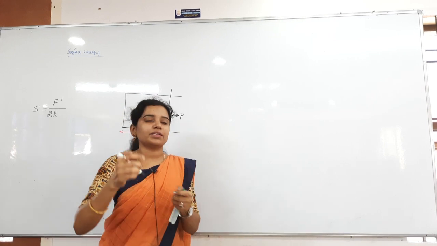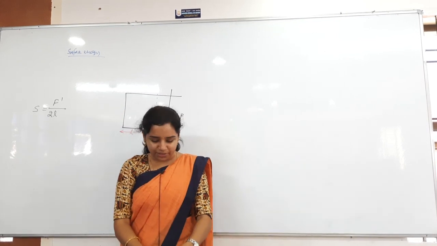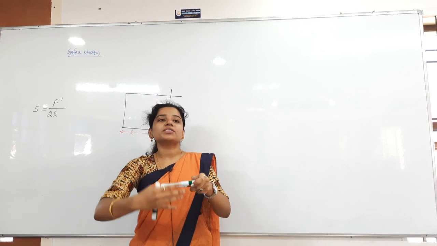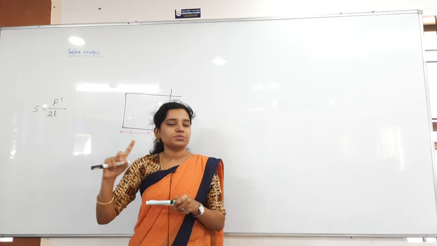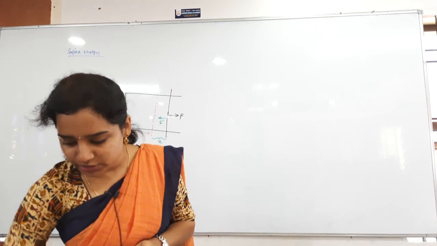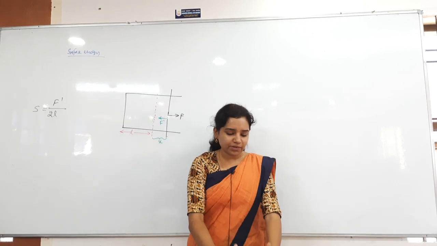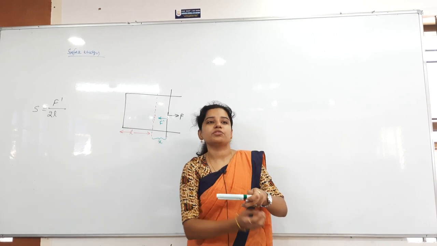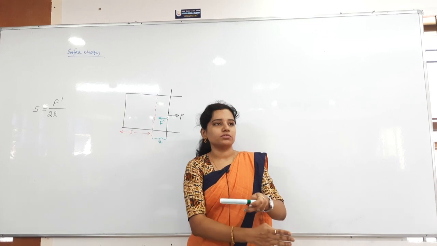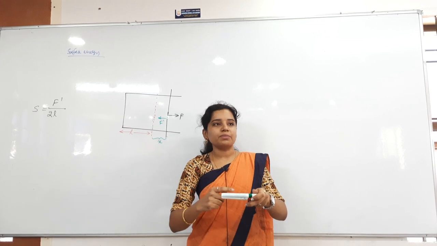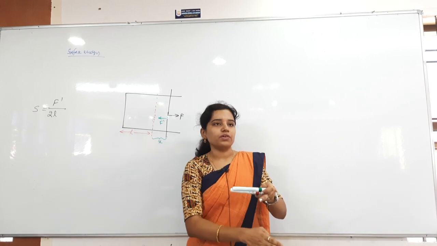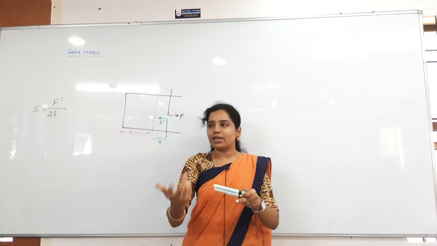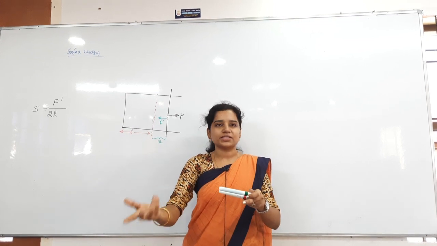Yesterday, what have we done? We lifted the rectangular frame like this. At that time, on how many lengths was the water coming out? That is what we found yesterday. Don't confuse between that and this. Let me take this rectangular frame. Whenever I am lifting out from the water, on how many surfaces will water try to come along with it? 1, 2, 3, 4. That is about the rectangular plate. For the film, again 1, 2, 3, 4 inside and then outside. So that only we got how much? If that is a square, that is L and all, we have taken 4L plus 4L. Let us consider square only.